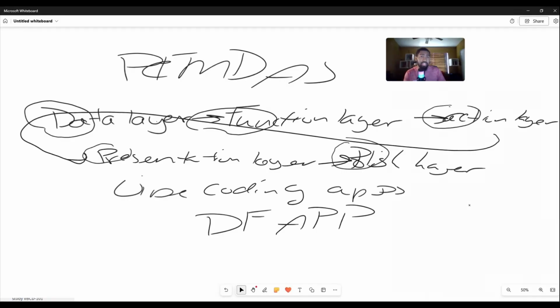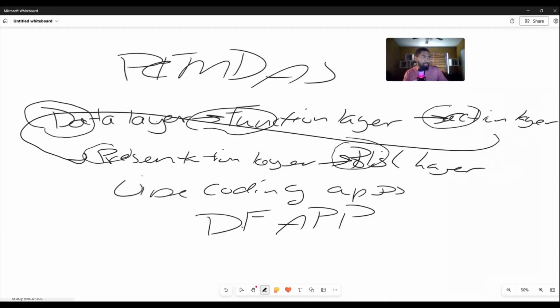Now, you can interchange this. Maybe you don't necessarily need a presentation layer, but you still want to polish it. Maybe you just want a data layer, a function layer, and an action layer, so you only use the D, F, and A. That's fine too. You don't necessarily need the P. Just like in PEMDAS, if you only have parentheses and exponents, you only use the first two. If there are no parentheses or exponents, but you see some multiplication and division in a calculation, you do multiplication first, then division, and so forth.